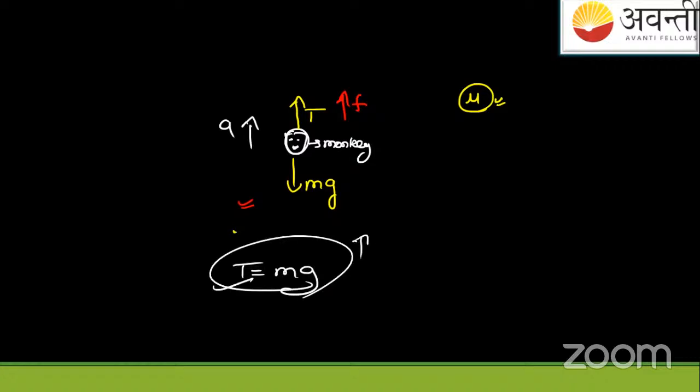But when it is accelerating, friction will also act on this. So it will be like this: friction value plus tension value equals mass times acceleration. Simple. Friction is not opposing it. Friction will not be opposing it. So you can solve like this.